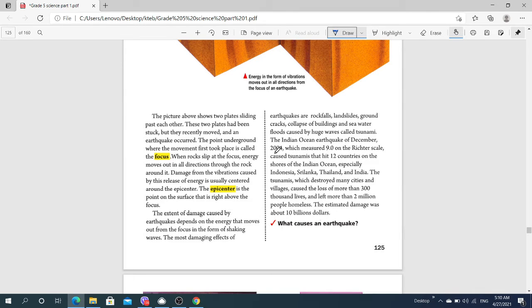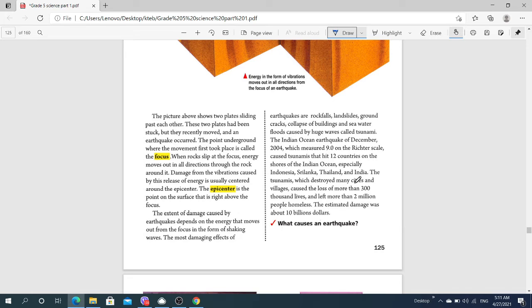Many people died because of the tsunami that hit 12 countries on the shores of the Indian Ocean, especially Indonesia, Sri Lanka, Thailand, and India.